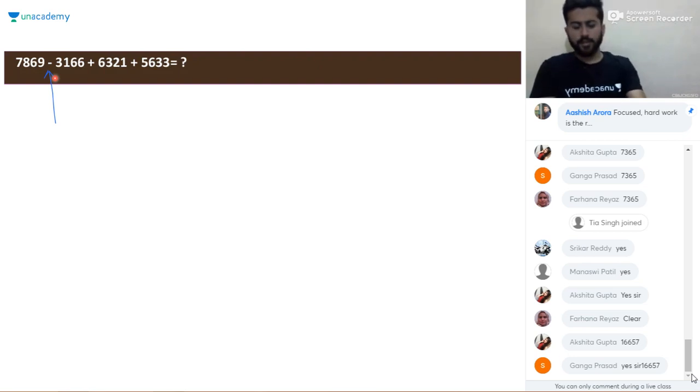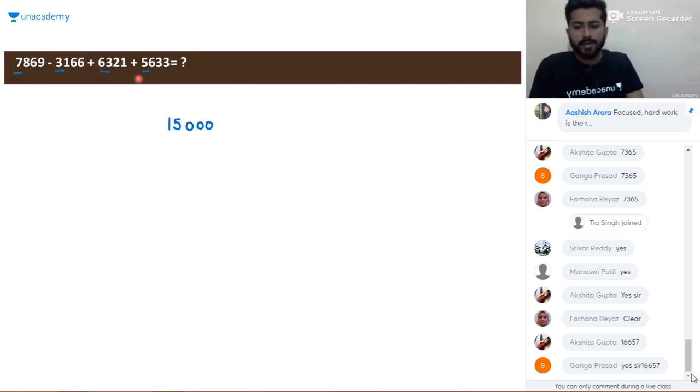Okay. So we are going to proceed in the same way. We'll consider the negative sign with the positive sign here. We are going to add the 1000 digit first. So first 7 minus 3 will be 4, 4 plus 6 will be 10, 10 plus 5 will be 15. So it will be 15. And we solved the 1000 digit, so we will add 3 zeros after it.